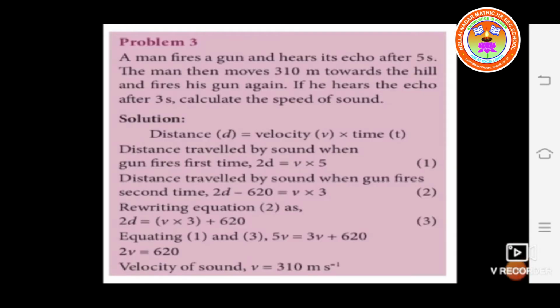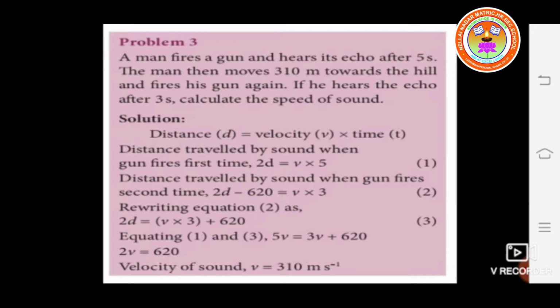Based on this concept, I am going to teach problem number 3. A man fires a gun and hears the echo after 5 seconds. The man then moves 310 meters towards the hill and fires his gun again. If he hears the echo after 3 seconds, calculate the speed of sound. The distance traveled by the sound when the gun is fired the first time is 2d is equal to v into 5, since the time is 5 seconds.